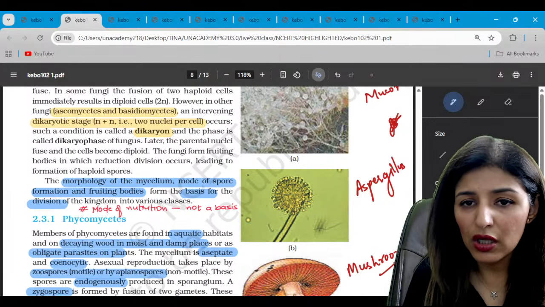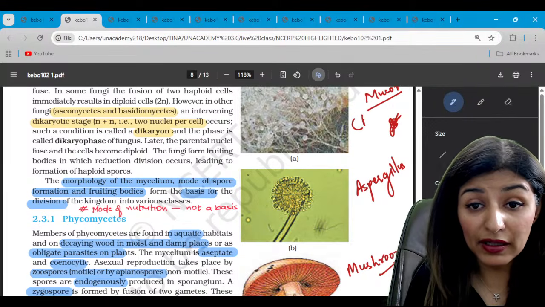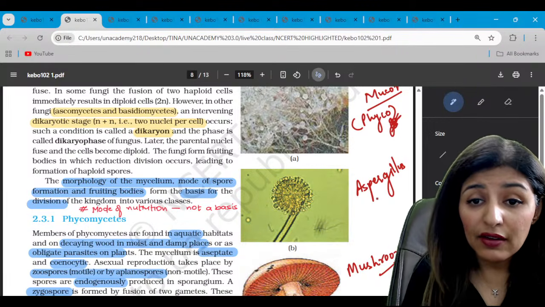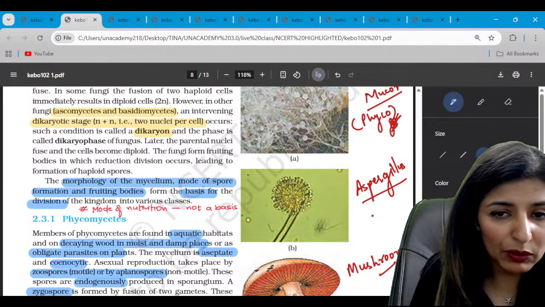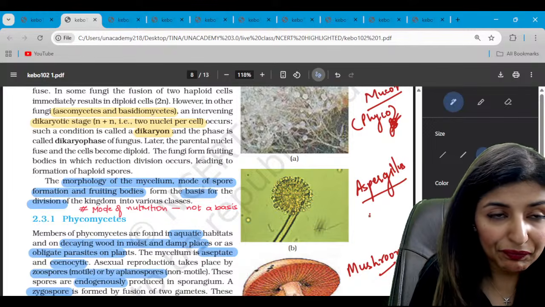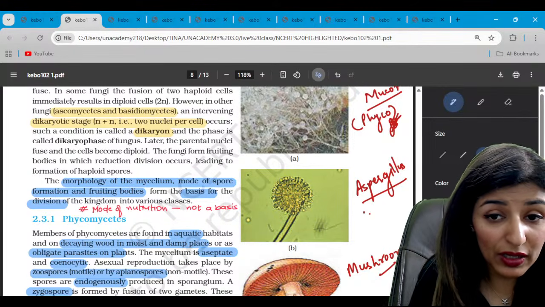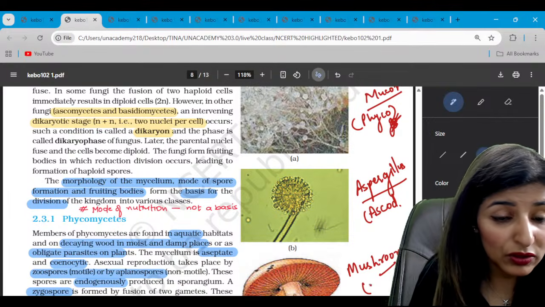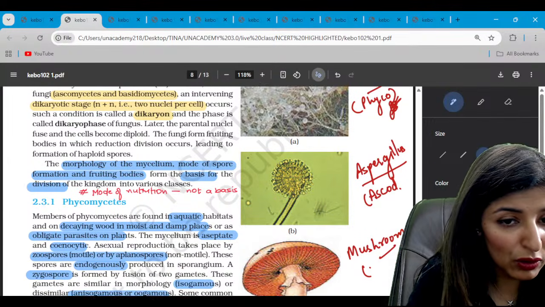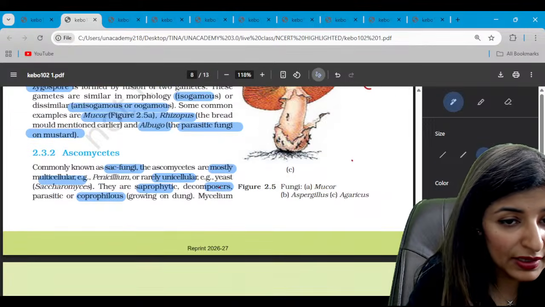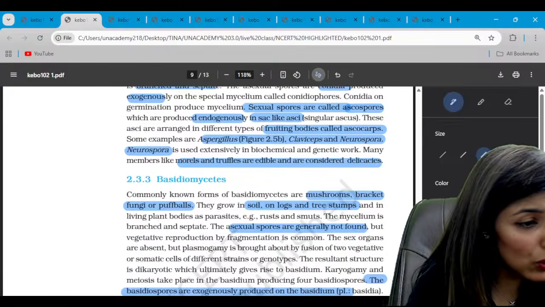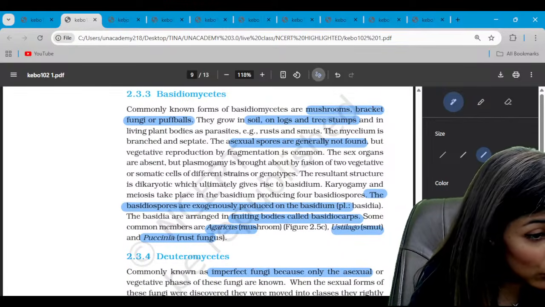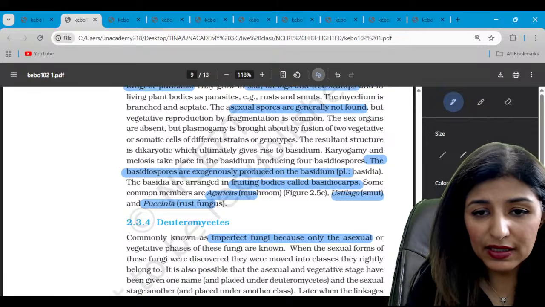So Mucor belongs to which category? Phycomycetes. And then Aspergillus belongs to which class? Quickly let me know. Aspergillus belongs to Ascomycetes, right? And mushroom belongs to which category? You have to let me know, guys, in the chat. Let's quickly revise. Mushroom belongs to Basidiomycetes. Is this clear?